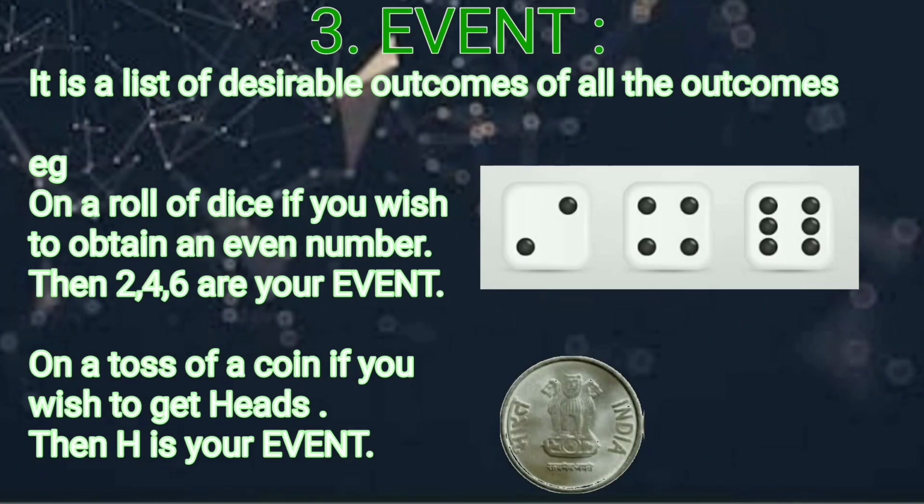Number 3, event. It is the list of all desirable or favorable outcomes out of all the outcomes. For example, on a roll of a dice, if I wish to obtain an even number, then 2, 4, 6 are the event. Or on a toss of a coin, if I wish to obtain a head, then head is the event.